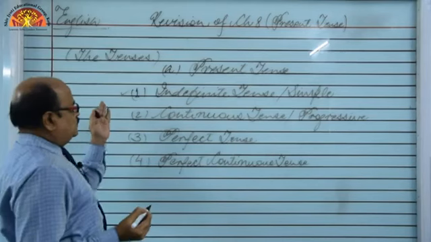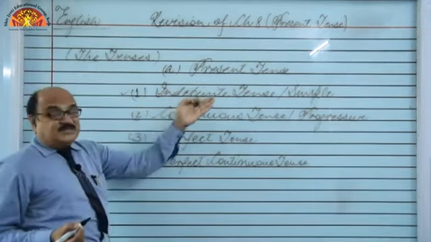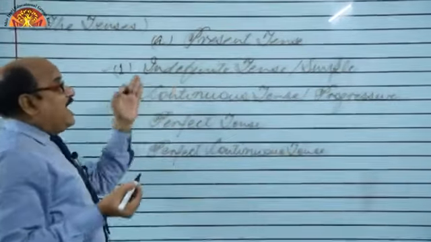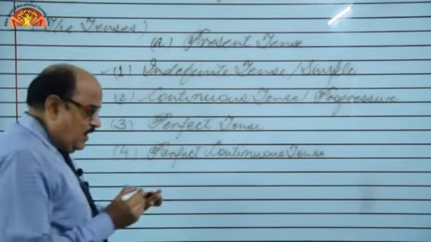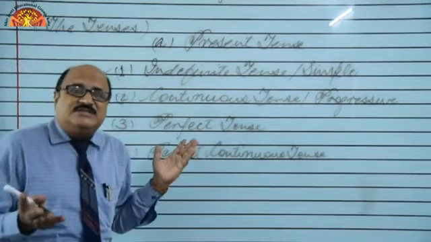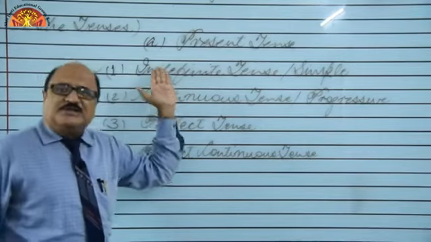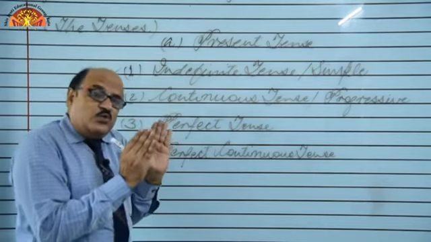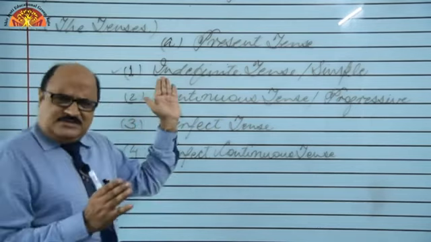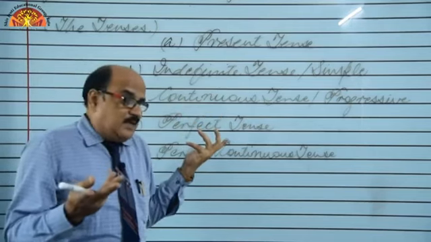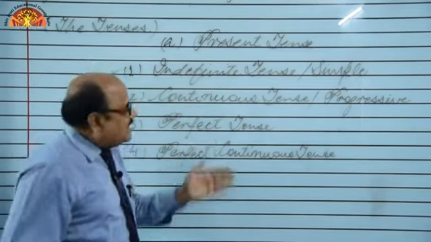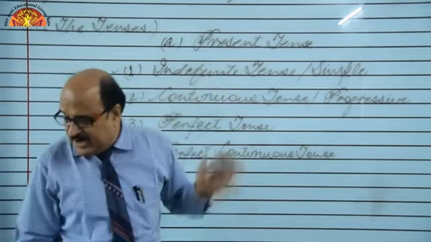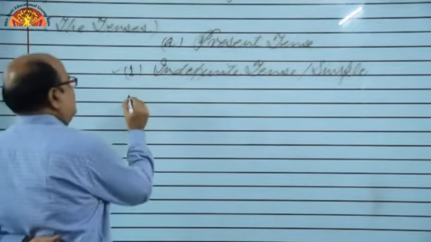First of all, we are going to discuss the indefinite tense, or you may call it simple present tense. The name itself suggests simple present. Indefinite tense means in this tense we are talking about the activities that are performed throughout one's life as a part of one's routine life, right? What are the activities we perform daily as the part of our daily life, routine life? That is known as present indefinite tense or simple present tense, you may call it. Got it?